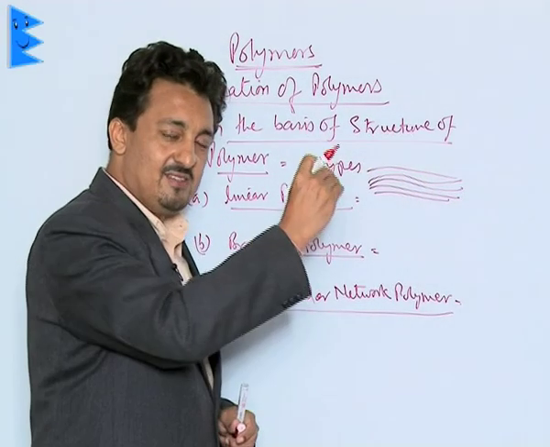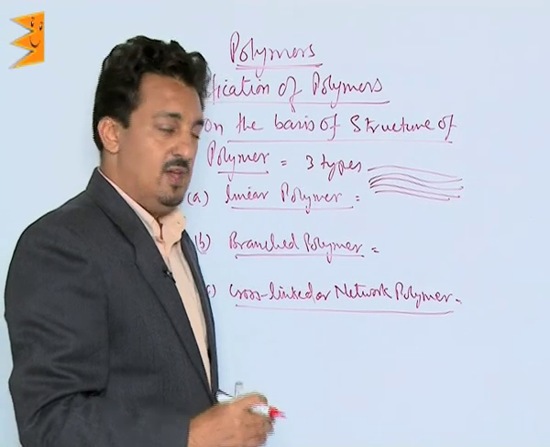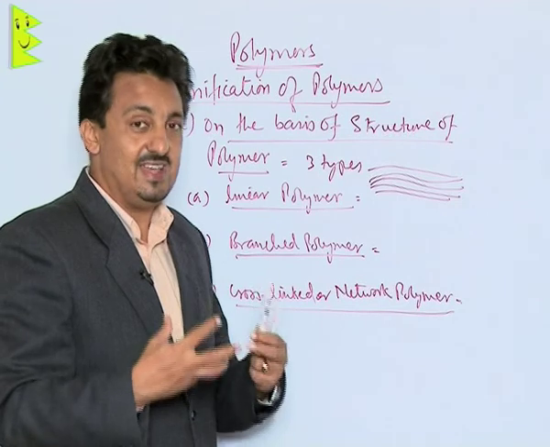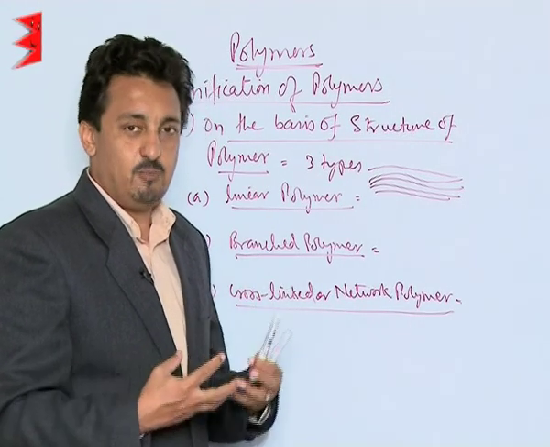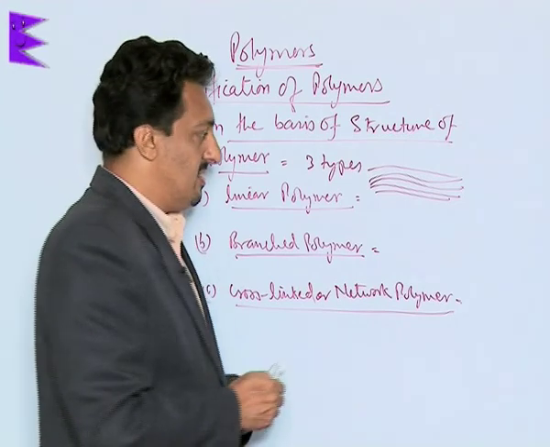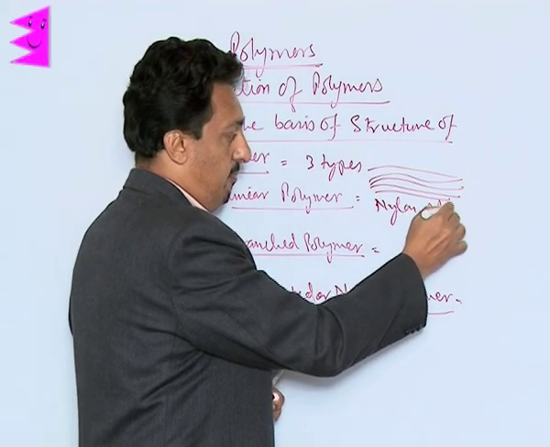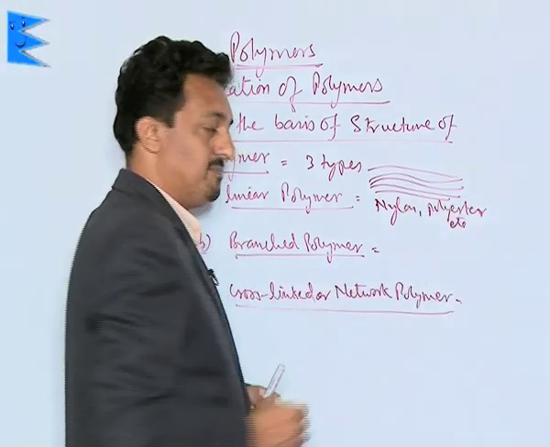So straight chain polymers are called linear polymers. Now these polymers can be packed very compactly with each other, so they have very high densities, very high tensile strength, and very high melting points. Nylon is the best example of this. Nylon, polyester, etc. are very good examples of this type.